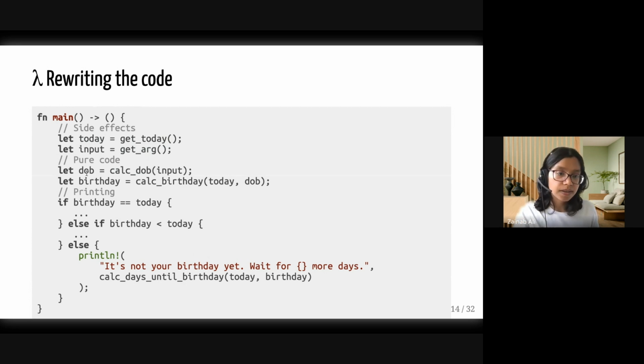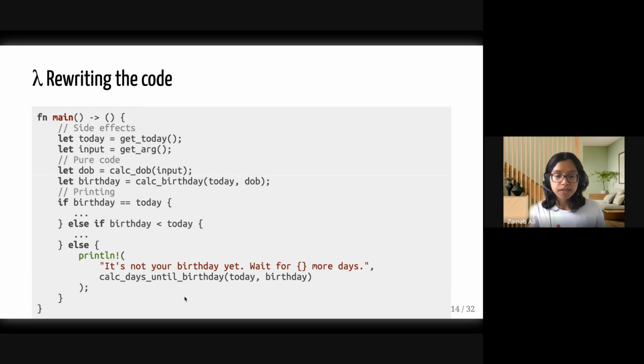So I know that the date of birth isn't going to change. And I know that the birthday here, this value, isn't going to change because the function calc birthday is pure. Just to help us understand the code in these examples, I've tried to make all the pure functions prefixed by calc. Not that you should do that in your actual code, just to simplify these ones.